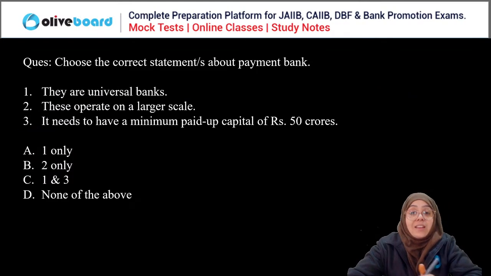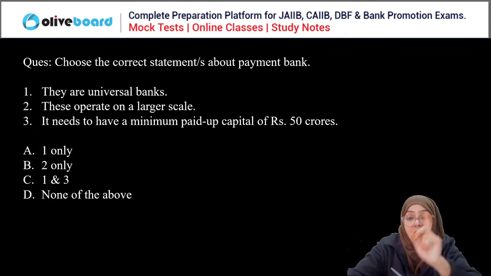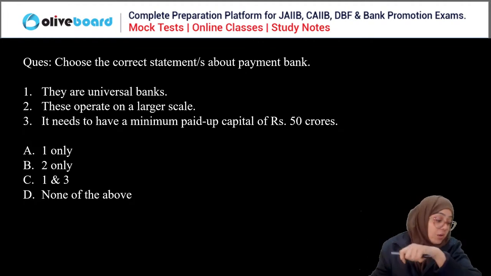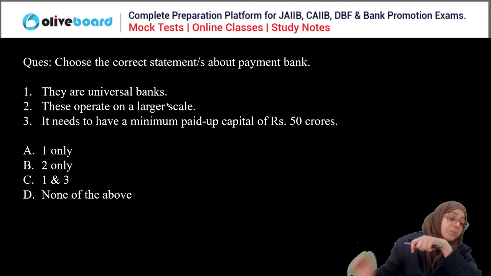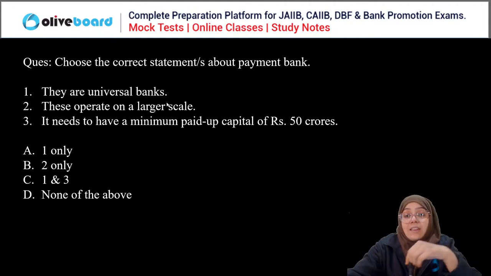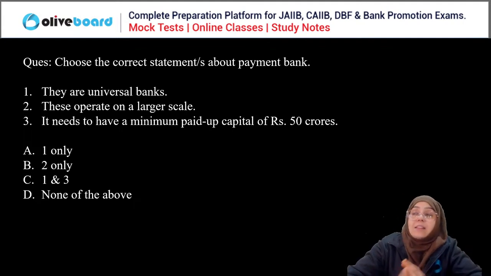Next, choose the correct statement about the payment banks. Now we have to choose the correct statement regarding the payment bank. First, they are universal banks. Second, they operate on a larger scale. Third, they need to have a minimum paid up capital of rupees 50 crore. We have to choose the correct statement regarding the payment bank. Everyone, answer this question. Incorrect statement regarding the payment bank.